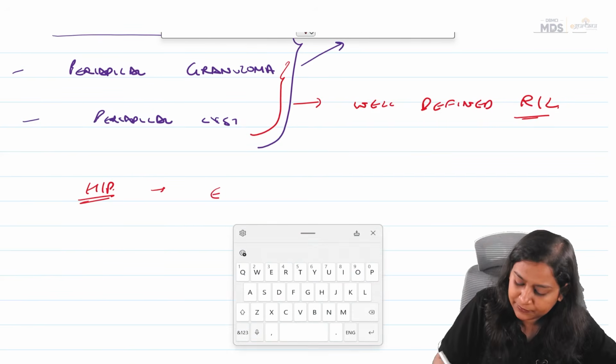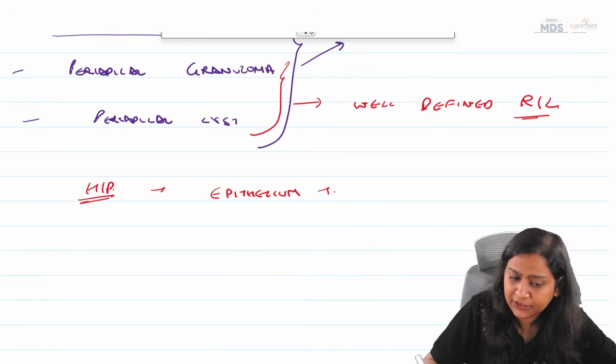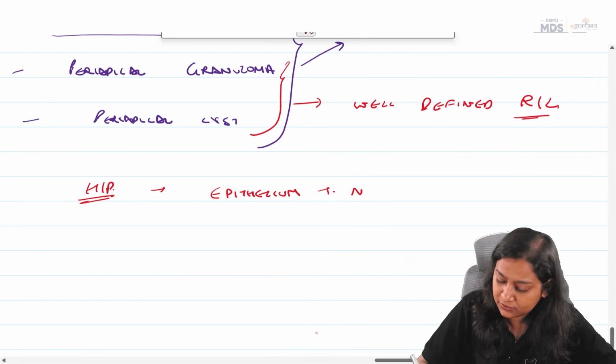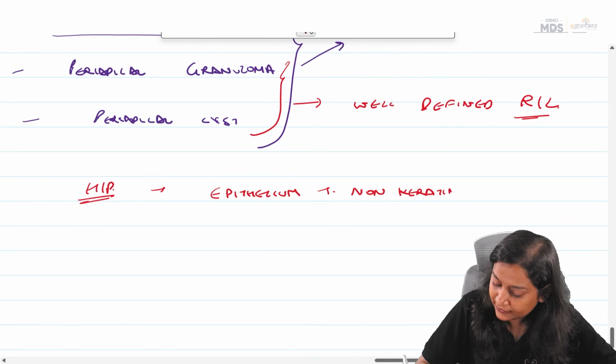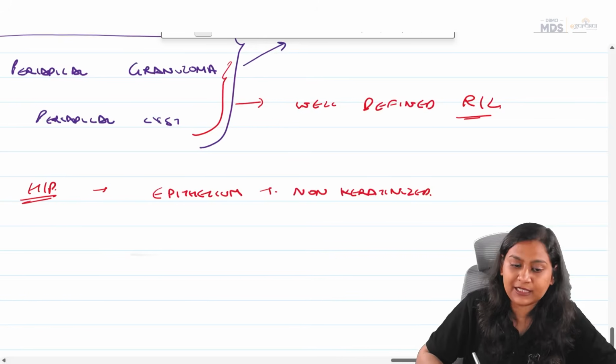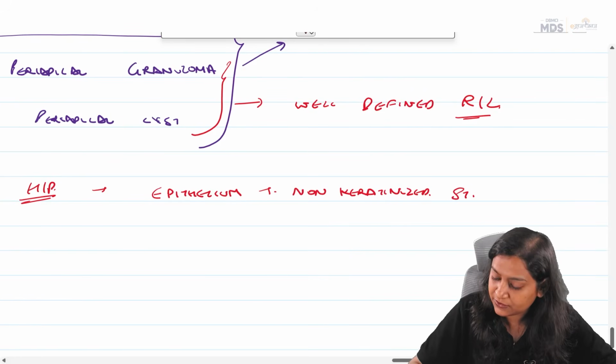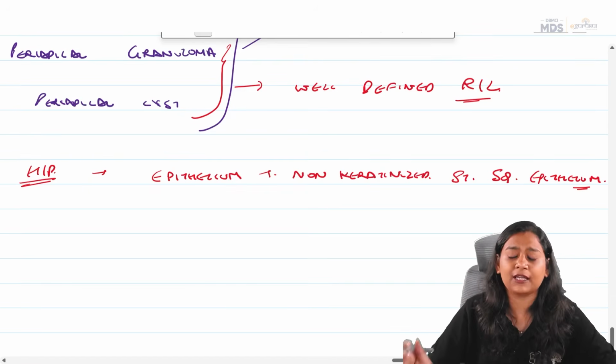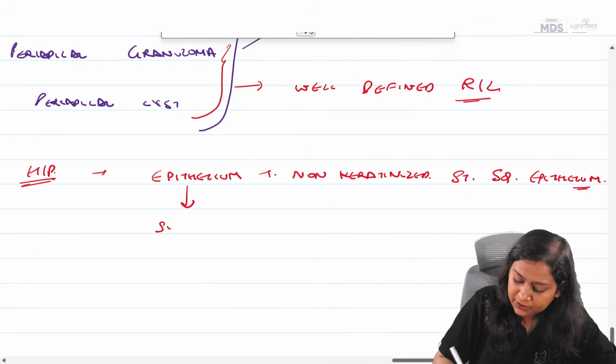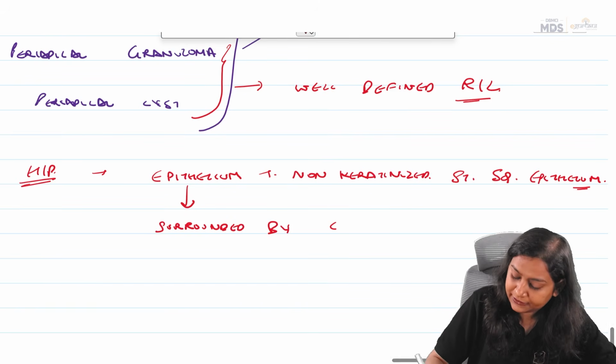Now, the epithelium here is non-keratinized stratified squamous epithelium, which is surrounded by connective tissue.